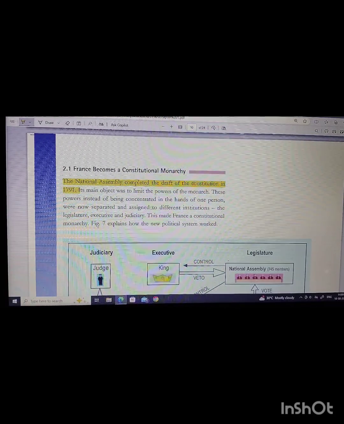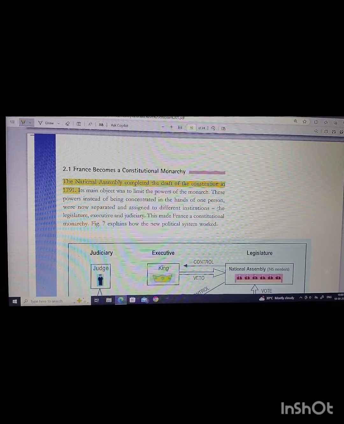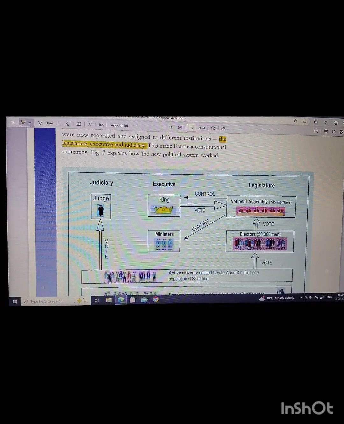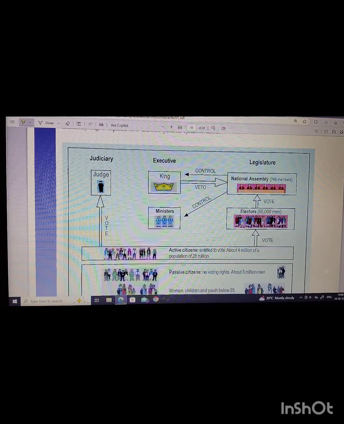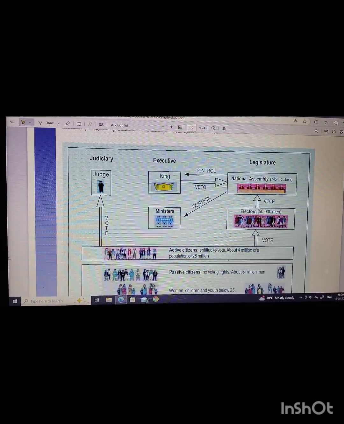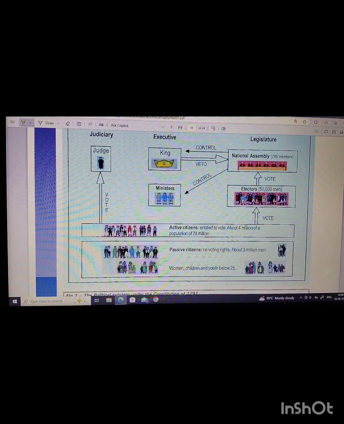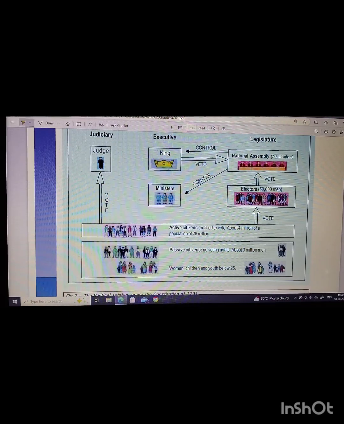So the main objective of the constitution was to limit the powers of the monarch, and these powers, instead of being concentrated in the hands of one person, are now divided into three groups, that is the legislature, executive and judiciary. So this made France a constitutional monarchy. We all know the system of the judiciary, executive and legislature that we have been reading about since class 6. In detail we will learn it when we study political science.